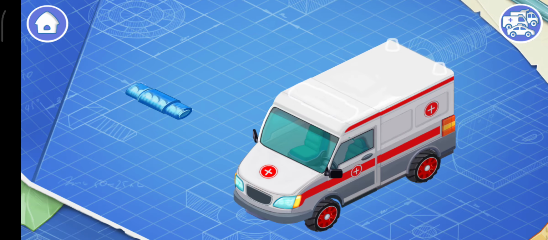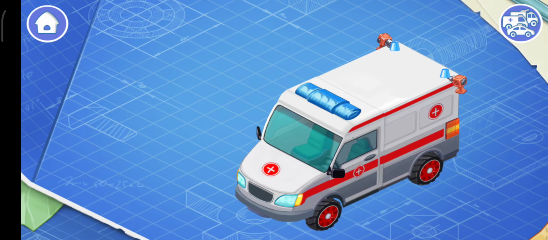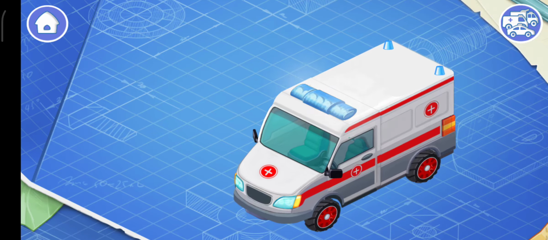It's a flasher, but its correct name is emergency lighting. Let's install it. Emergency lighting attracts attention and shows other drivers that they must give the way to such a car. Don't stop!